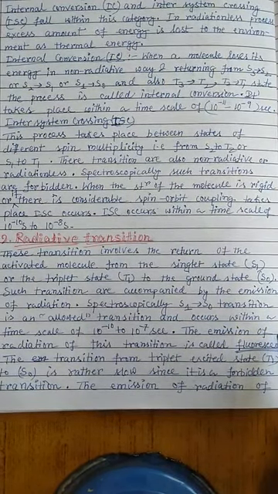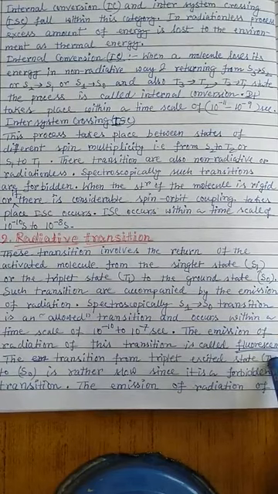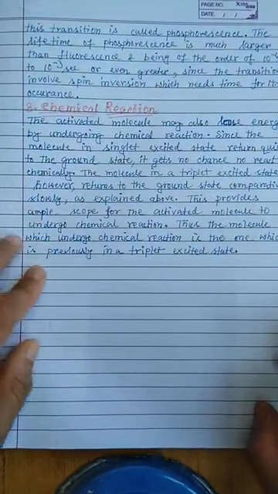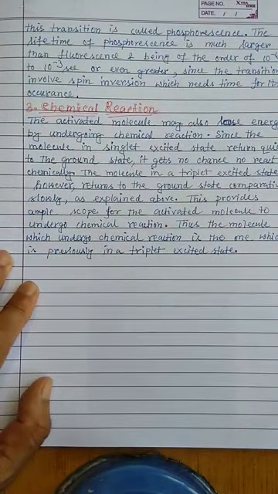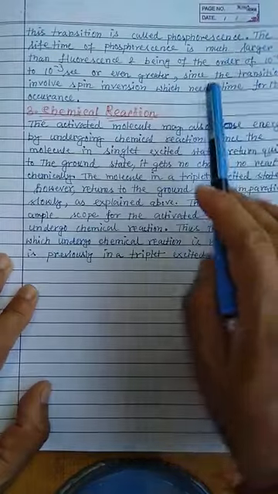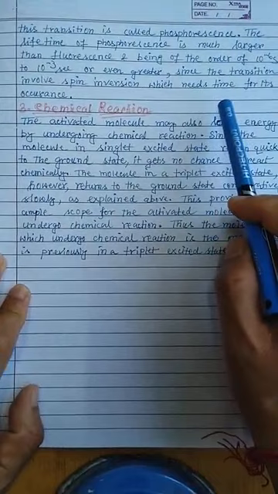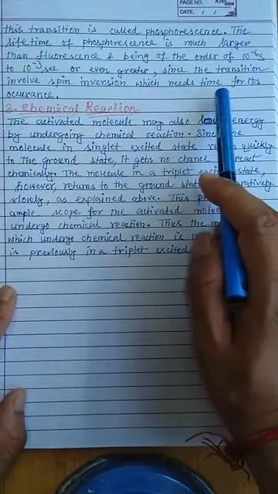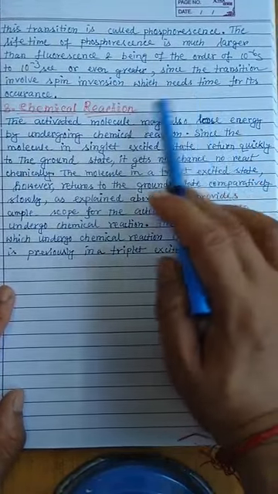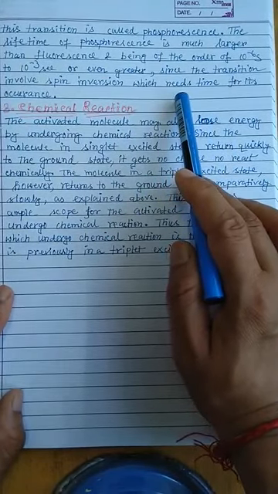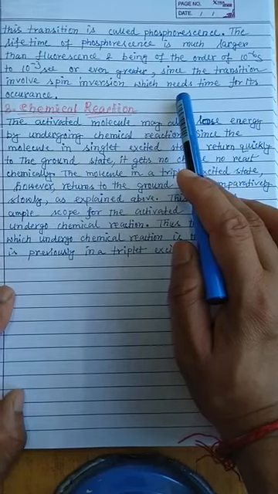The transition from the triplet excited state, T1 to S0, is rather slow, since it is a forbidden transition in the spectroscopic selection rule. The emission of radiation in this transition is called phosphorescence. The lifetime of phosphorescence is much larger than fluorescence, on the order of 10 to the power minus 3 second or even greater, since the transition involves spin inversion, which needs time to occur. Because of that, phosphorescence is a slow process compared to fluorescence.